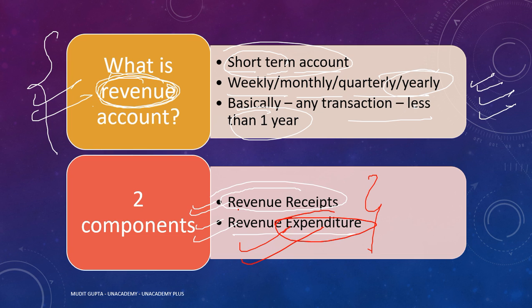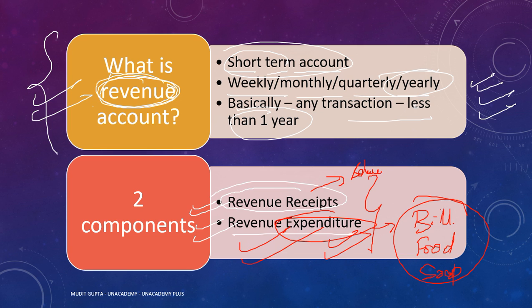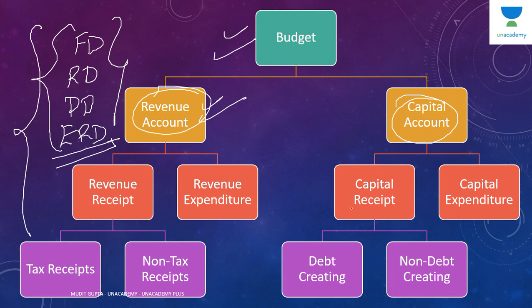अगर आप खर्चा कर रहे हो शॉर्ट टर्म में, for example if you are paying your bill, if you are purchasing food grains, if you are purchasing soap, then all this is expenditure. If you are getting your salary, if you have invested in some share, you are getting dividend, if you are getting interest from somewhere on a monthly basis, then all this is revenue receipt. कि आपकी जेब में पैसा आ रहा है उसको कहते हैं रिसिप्ट, और जो पैसा बाहर जा रहा है उसे कहते हैं एक्सपेंडिचर. So these are the two features of revenue account: revenue receipt and revenue expenditure.